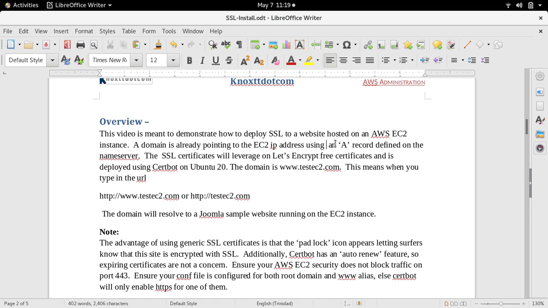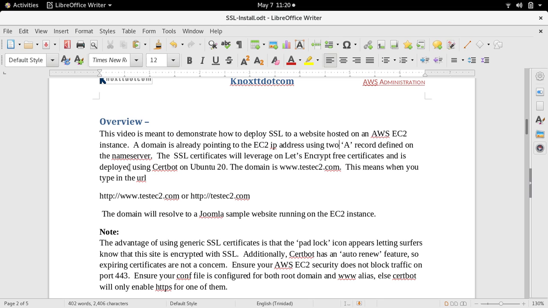So it's using both A records for www and the root domain. And these A records are defined on the name server, a third-party name server. We're not using AWS's name server, Route 53. The SSL certificates will leverage Let's Encrypt free certificates and are deployed using certbot on Ubuntu 20.